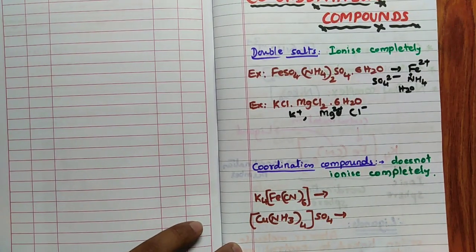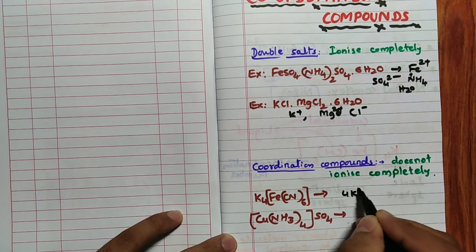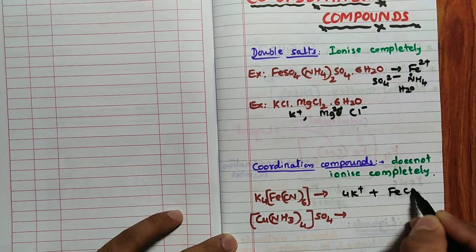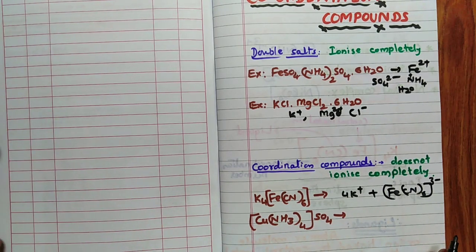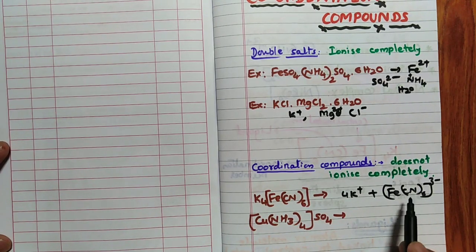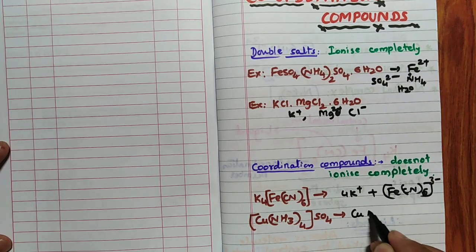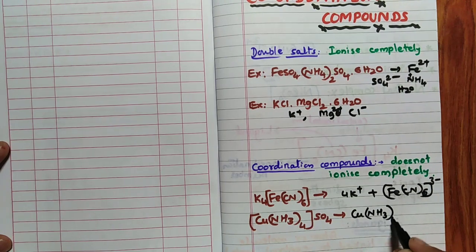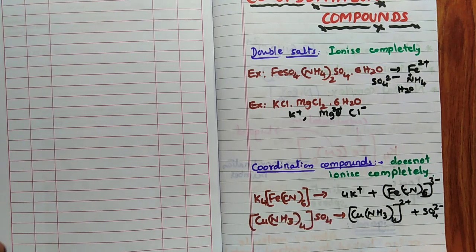Does not ionize completely means, remember, in this particular case it will give rise to 4K plus and FeCN6 3 minus. FeCN6 3 minus further will not ionize, hence it is a stable coordination compound. Similarly here, this will give rise to CuNH3 4 times 2 plus and SO4 2 minus. By giving such a compound, they have asked once how many ions are possible with the given compound, like that.